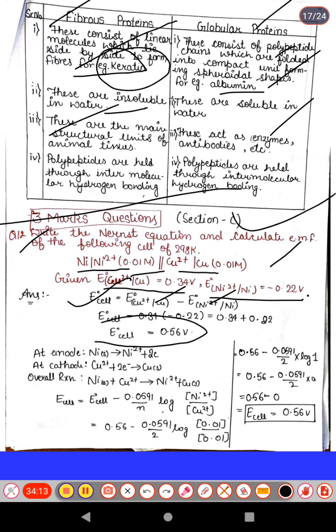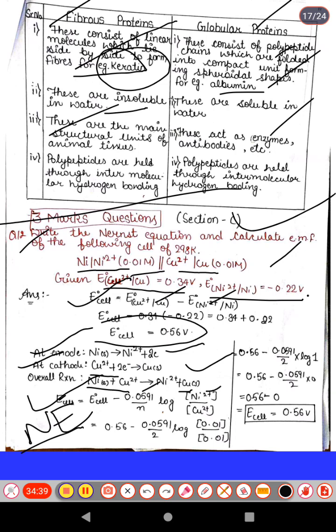For writing the Nernst equation we have to write both equations. At the anode, the oxidation half reaction can be written here, and at the cathode the reduction half reaction: copper 2 positive plus 2 electrons to form copper, and then the overall reaction with reactant and product side, okay. The Nernst equation can be written as E cell is equal to E naught cell minus 0.059 over n log concentration of product over concentration of reactant. Put the value for all the components, solve it, we will get E cell value equal to 0.56